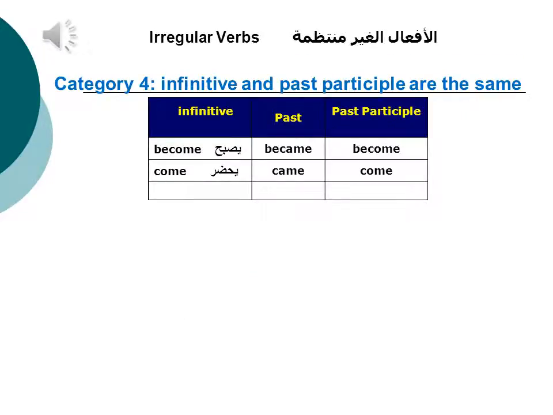With these two verbs in category four, you notice that the infinitive and the past participle are the same. For example, become, became, become. Come, came, come.